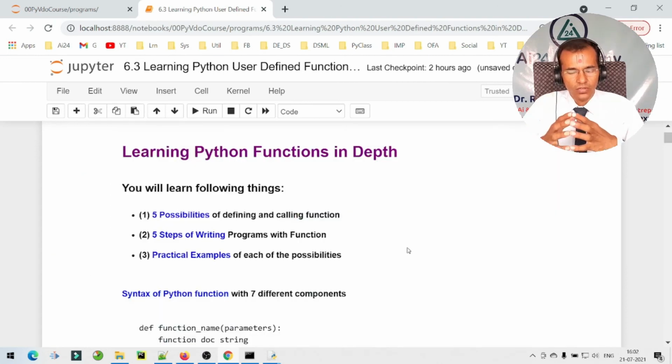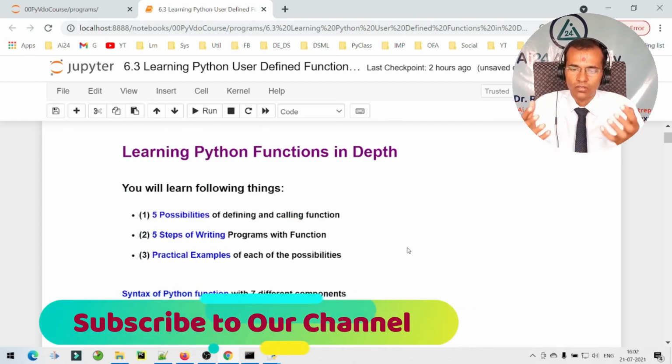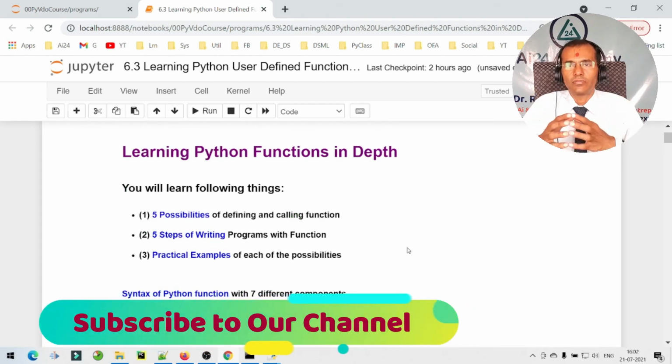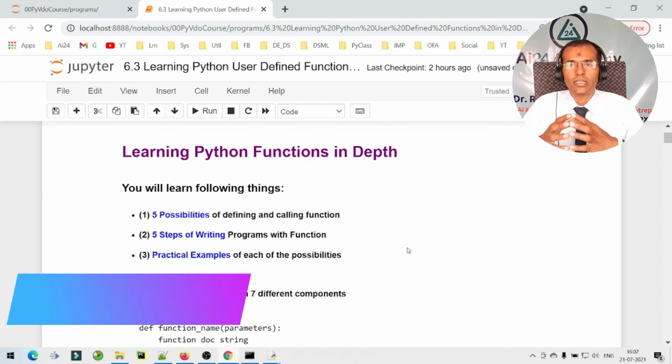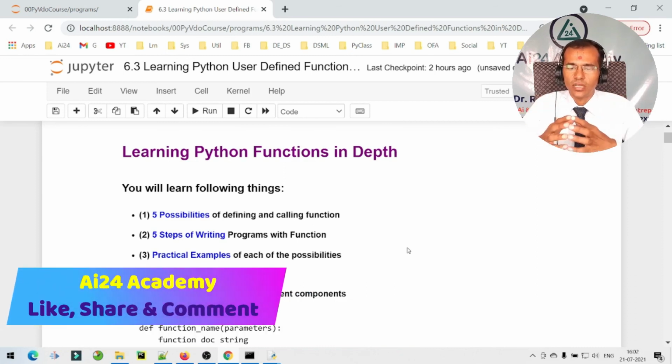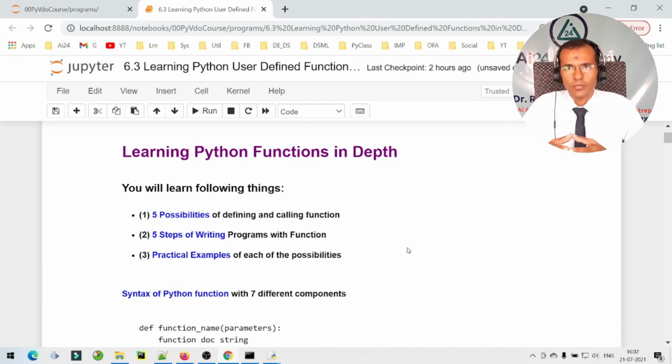This is all about learning Python functions in depth. We have learned 5 possibilities of defining and calling a function, 5 steps of writing programs with functions, and practical examples of each of the 5 possibilities.